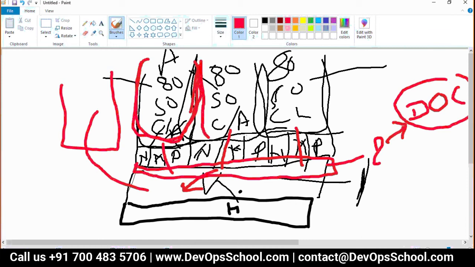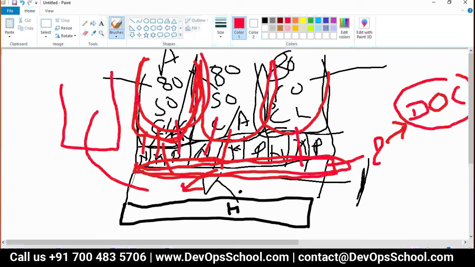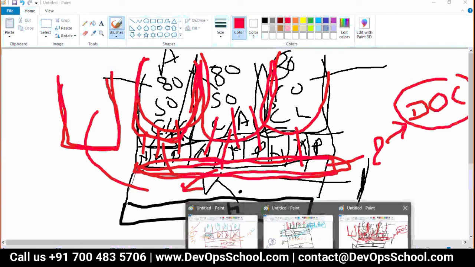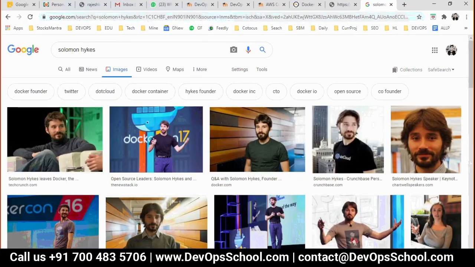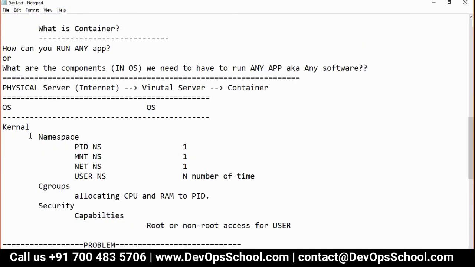What is this? This is a container managed by Docker. What does Docker give to each container? One user space with its own mount, network, and PMAP. But users like you and me will not get our own network, mount, and PMAP. We are sharing that network, mount, and PMAP. So guys, Docker and the operating system take all this capability from the namespaces which you have in the kernel.